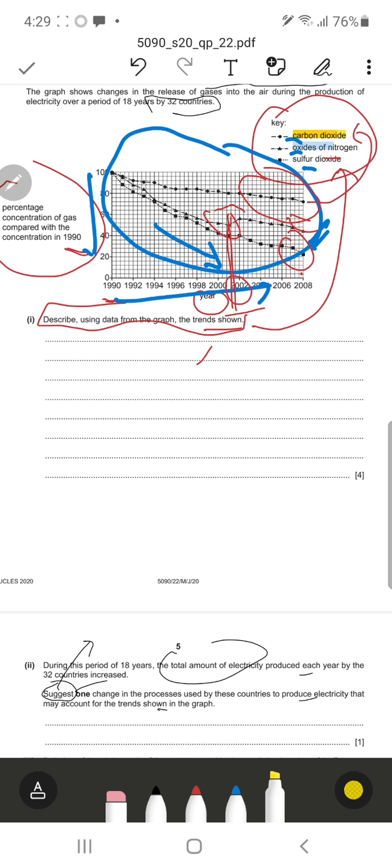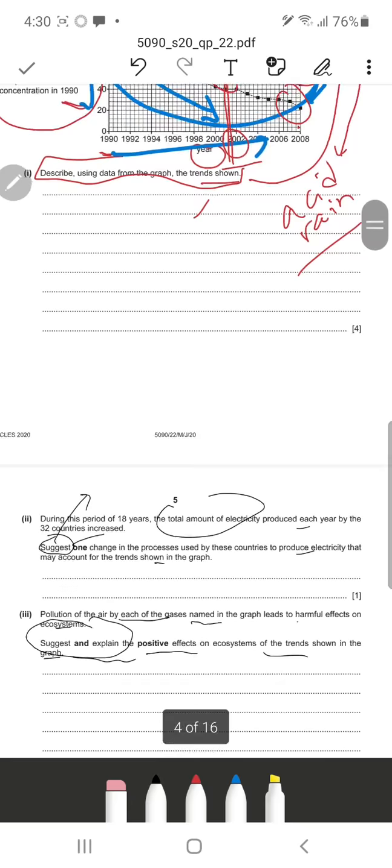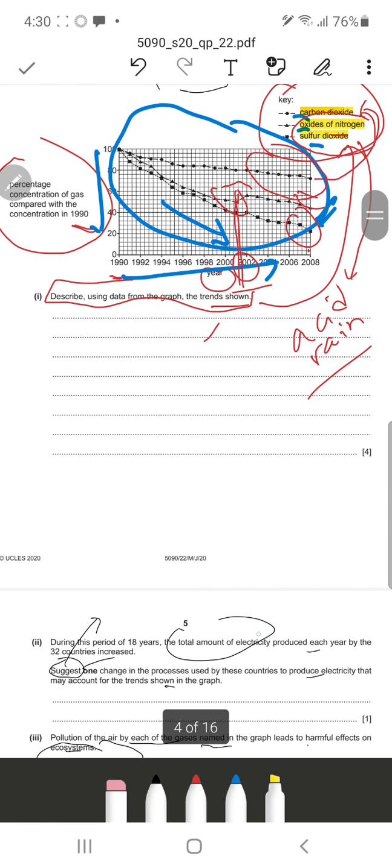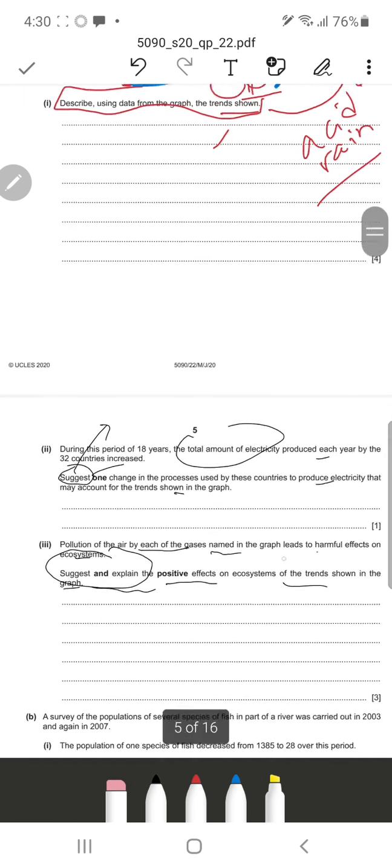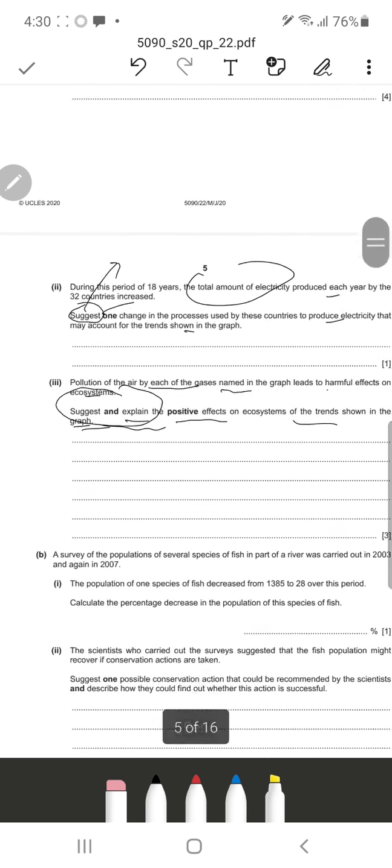Then we have got oxides of nitrogen and sulfur dioxide. As we know, these two gases are responsible for acid rain. So we can say there is a reduction in acid rain because of the drop in oxides of nitrogen and oxides of sulfur, or sulfur dioxide. As a result, because of less acid rain, fewer aquatic animals will die, and there is less damage to buildings. We give an explanation, since it says suggest as well as explain. So you have to suggest why it's an improvement and also explain how this actually helps us.